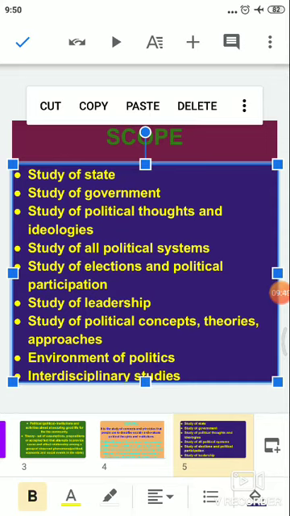So it cannot ignore these economic, cultural, social environments and take decisions. Because these environments affect decision making by the government, it becomes important for the political scientist to study the environment of politics.